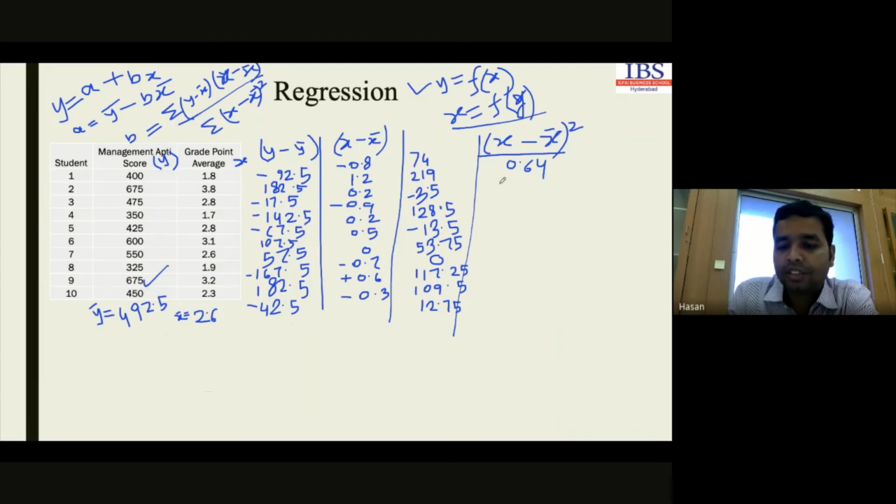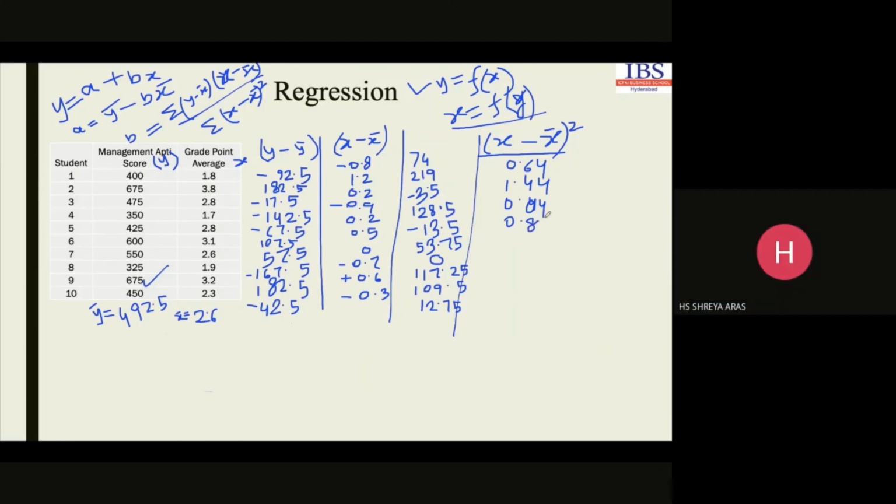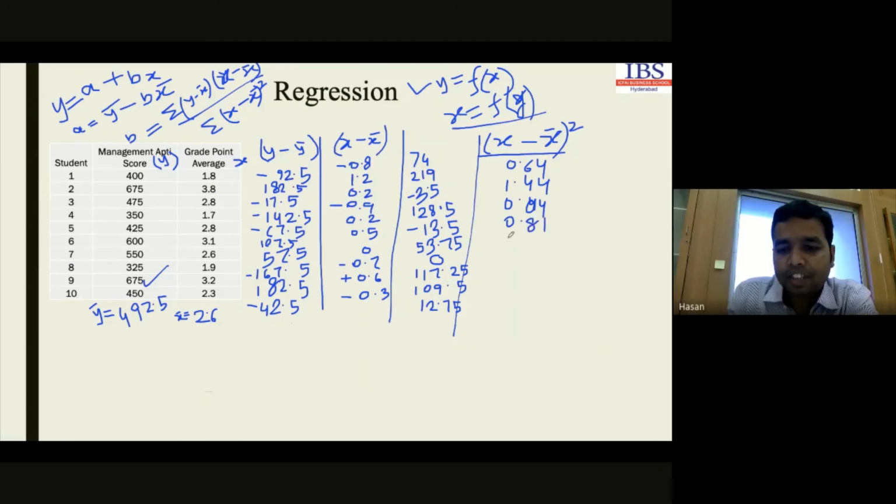Then the second one will be 1.44. Third one is 0.04. Fourth one is 0.81. Yes, sir. Okay. Fifth one is again 0.04. Then 0.25.